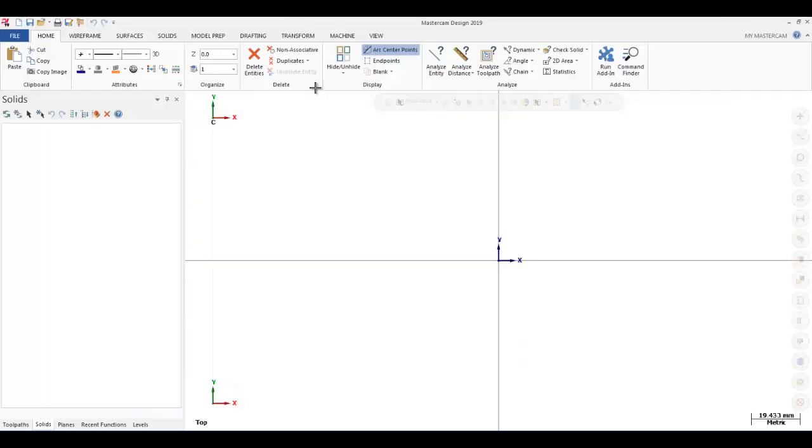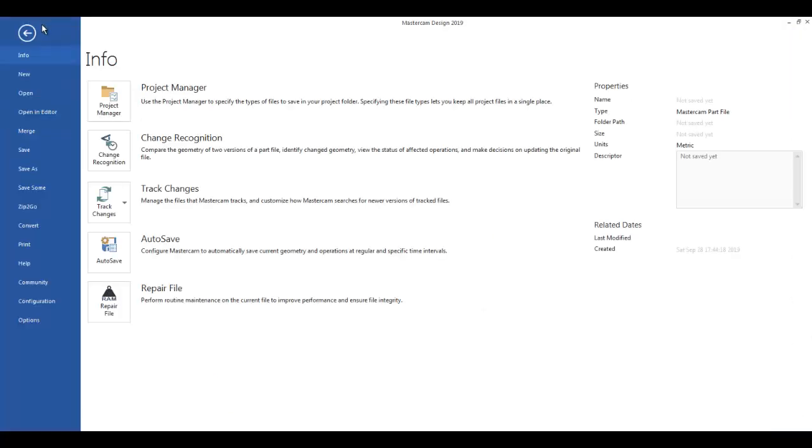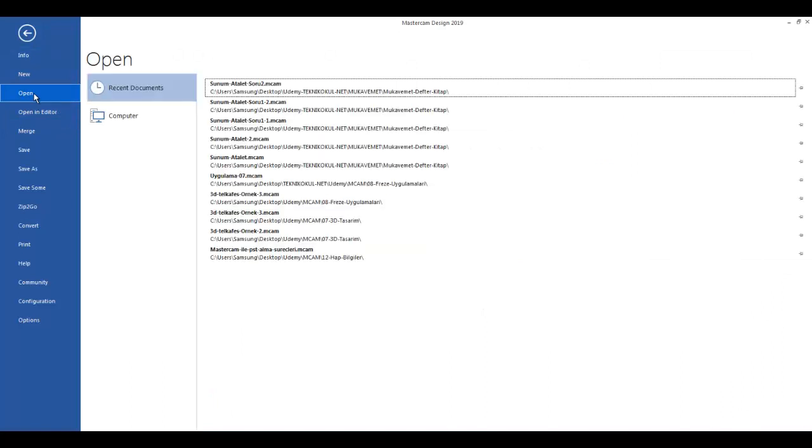I need to open Mastercam. I'm going to click the file, or I'm going to click the open section. Same, I'm going to click open. So I need to go to my